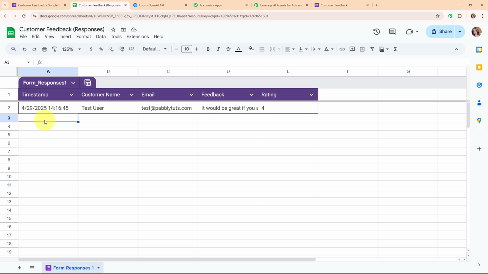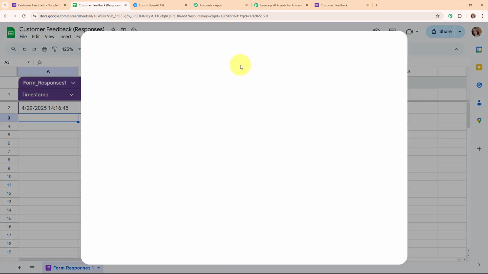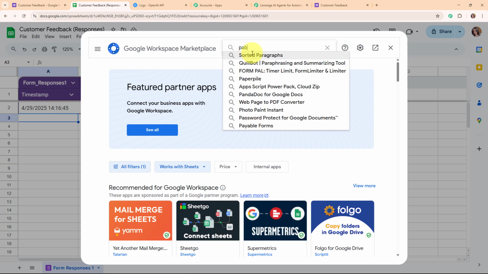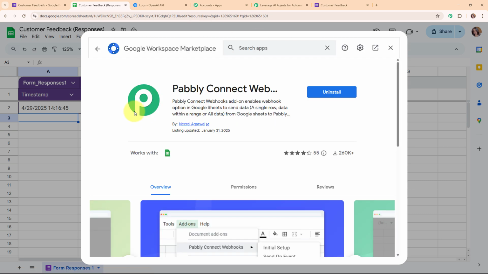Alright, so to connect your Google Sheets with Pabbly Connect, you need to install an add-on in your Google Sheets account first. For that you need to click on extensions, and from here select add-ons. Under add-ons you need to select get add-ons. Then in this Google Workspace Marketplace, you have to search for the add-on Pabbly Connect Webhooks, and install it in your Google Sheets account. Here you can see it is already installed in my Google Sheets account.